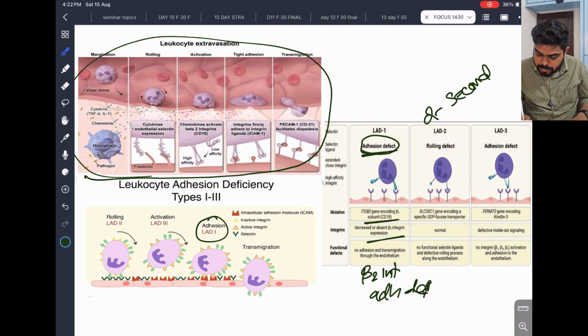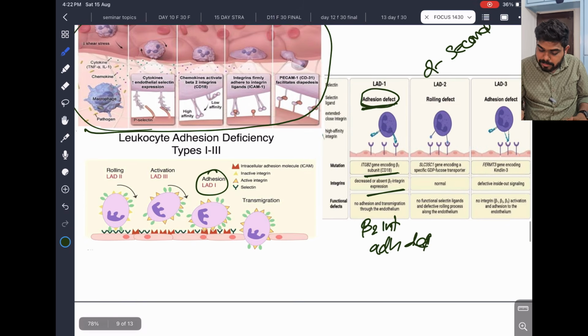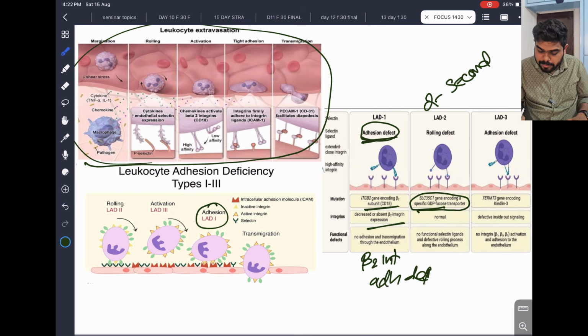So we have something called sialyl-Lewis X, that is deficient there. Sialyl-Lewis X is a modified glycoprotein. The gene encodes a specific GDP fucose transporter. The integrins are normal here, but there is a mutation in this fucose transporter. So what happened?